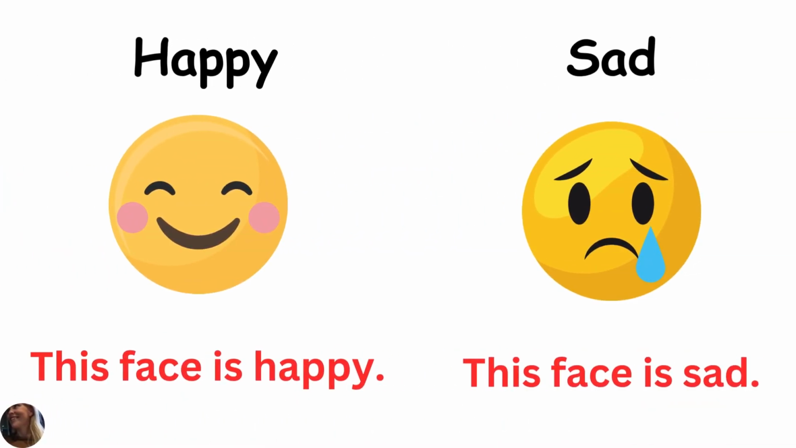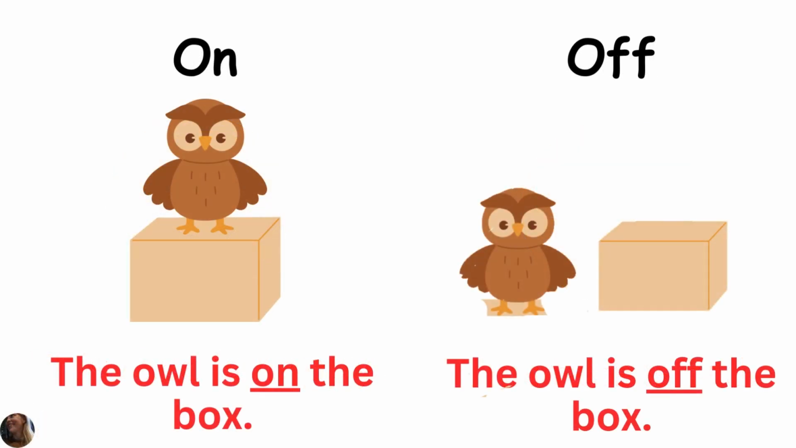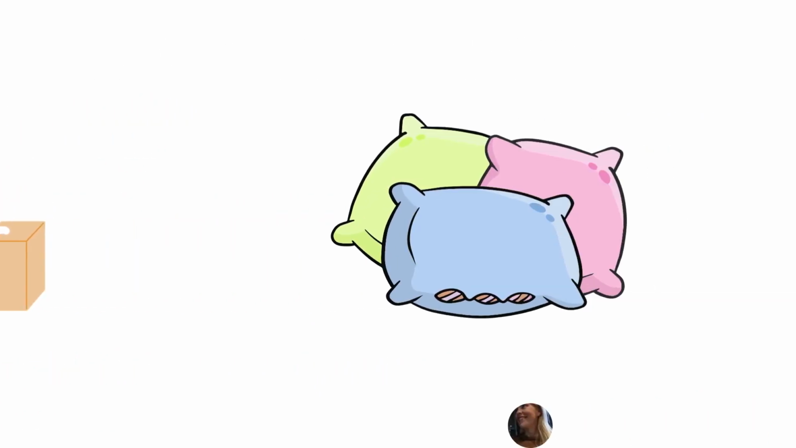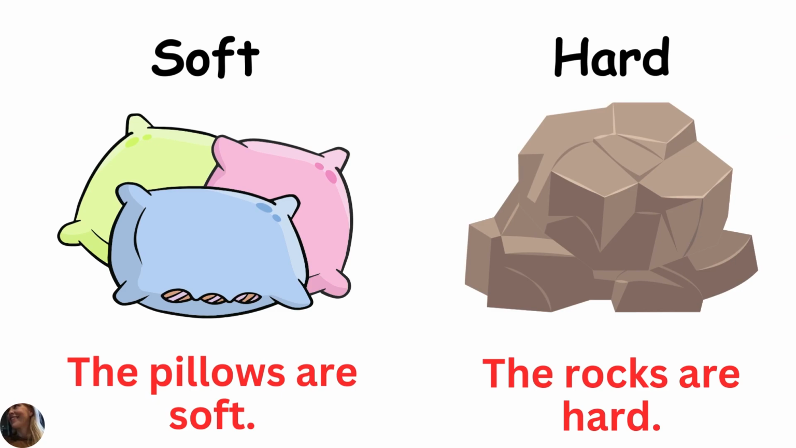Happy, sad. This face is happy. This face is sad. Happy, sad. On, off. The owl is on the box. The owl is off the box. On, off. Soft, hard. The pillows are soft. The rocks are hard. Soft, hard.